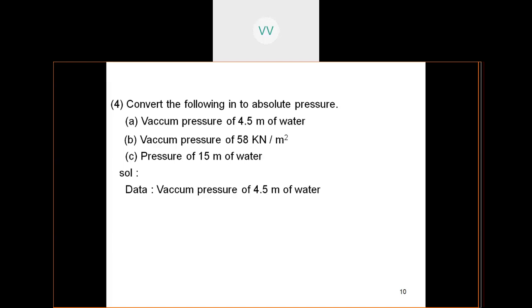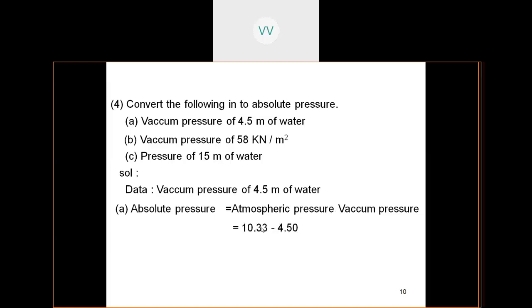The data given is a vacuum pressure of 4.5 meters of water. Vacuum means it is a negative pressure. So we have the standard relationship: absolute pressure is equal to atmospheric pressure minus vacuum pressure. So put a minus here. Then 10.33 is the atmospheric pressure in terms of meters of water, and the vacuum pressure is 4.5. So now you get a value of 5.83 meters of water.